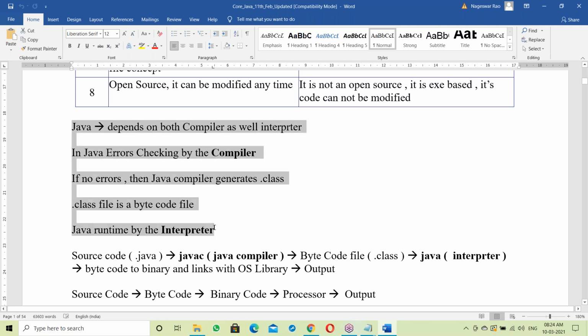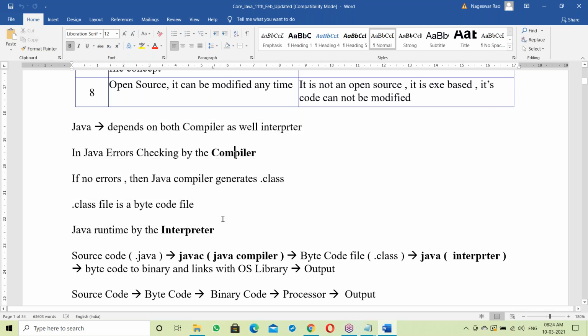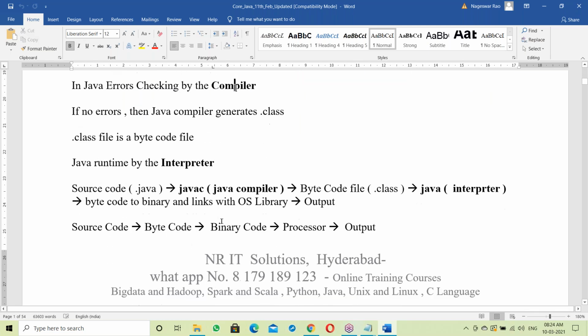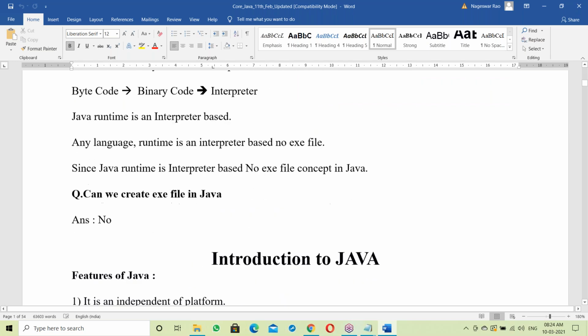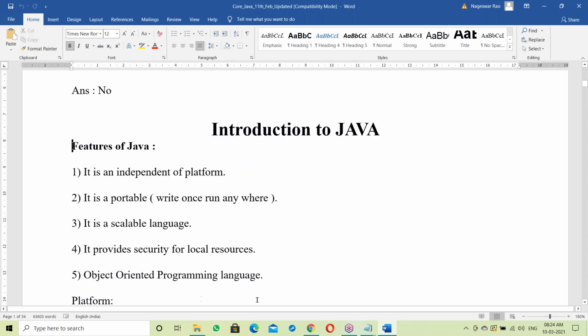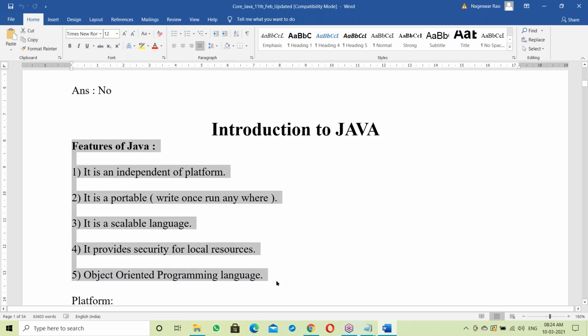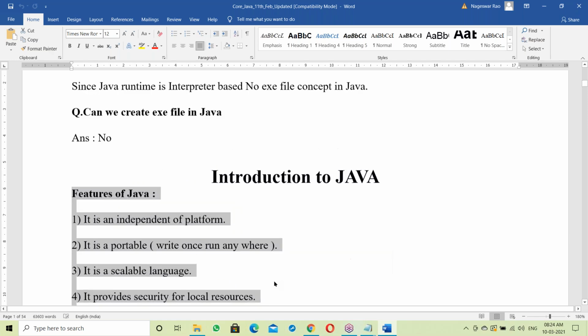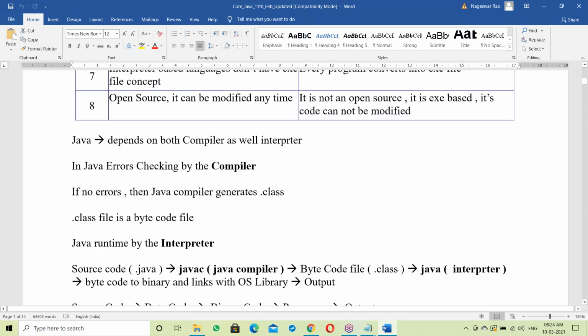We start from Java here. Is Java interpreter based or compiler based? Then about Java, and Java as a platform independent language. Before going to Java features, first of all we start with all these basics.